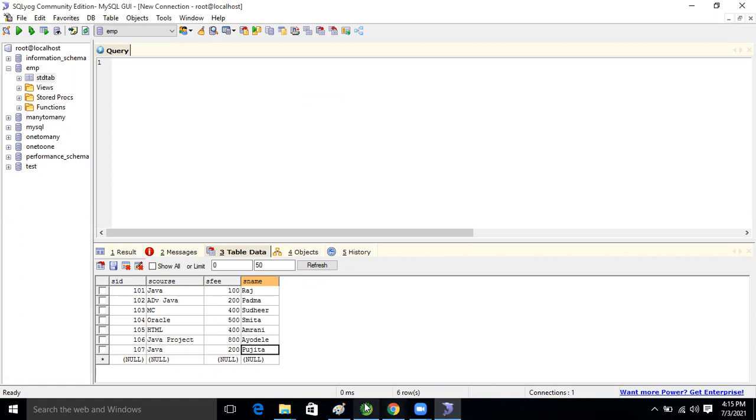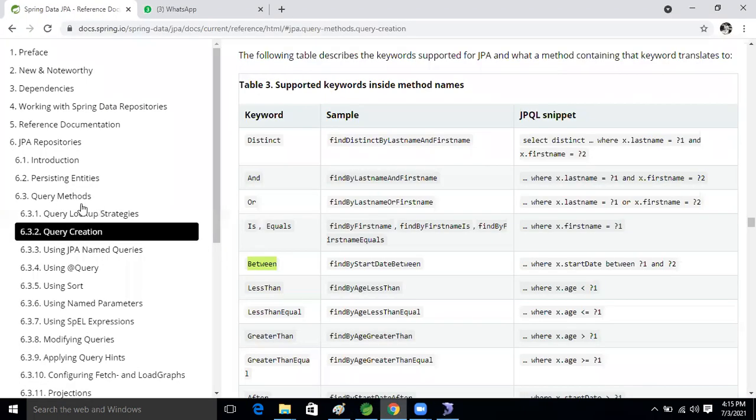So for that, what is the keyword now, guys? Between is the keyword. Between keyword. So we will write findBy based on our data type, and at the end we will take Between. So okay, let's prepare the method now, guys.